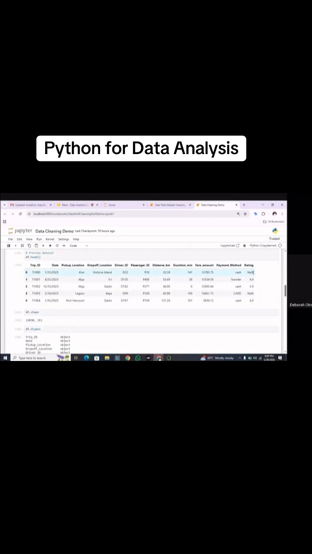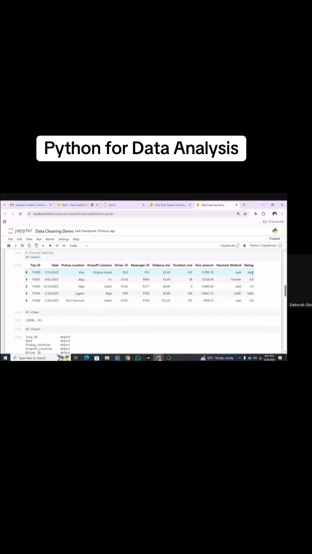If you have no values in rating, it means that person did not rate. And since it is a numeric column, except if we want to change this to a text column. If we want to change this to a string, then we can just call this a string value, and then maybe we'll change null values to not rated or no rating. Else we can just leave it or make it a numeric value and make the null values 0, because where there are null values simply means that person did not rate their ride, which most of us do actually. We don't have the time to rate rides, and we just move on with our lives after our rides. So that's what we're saying.